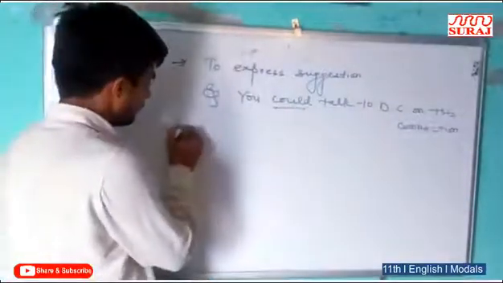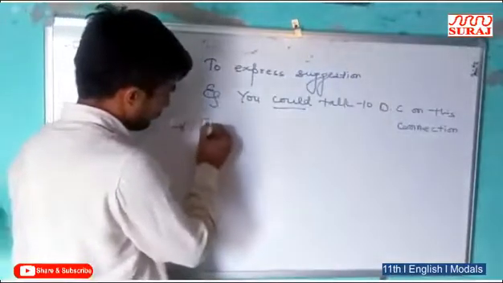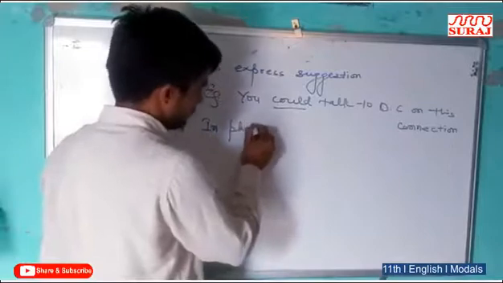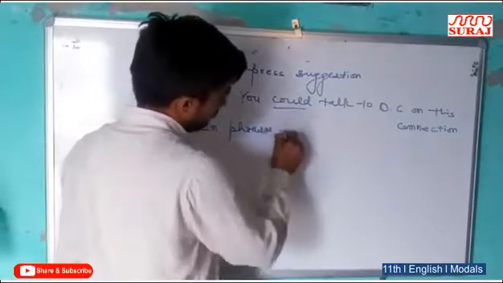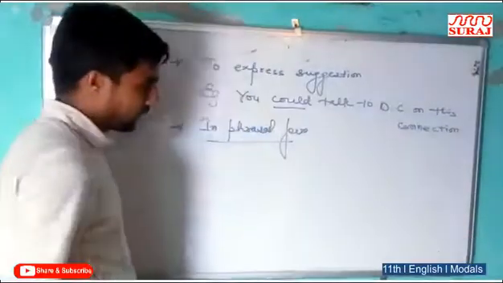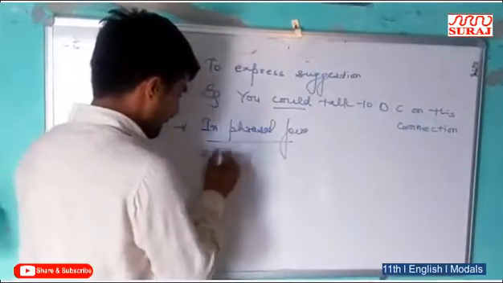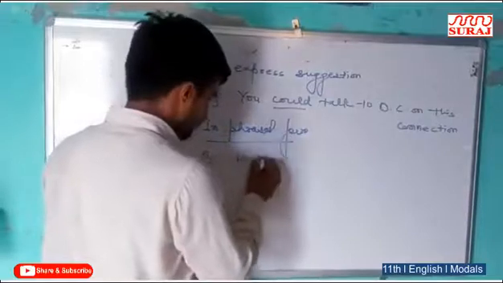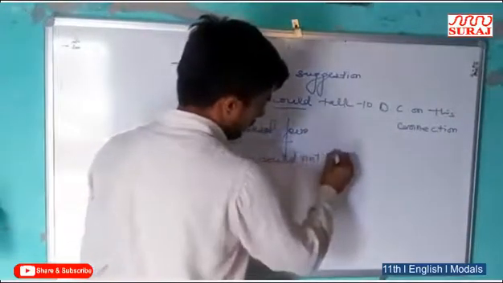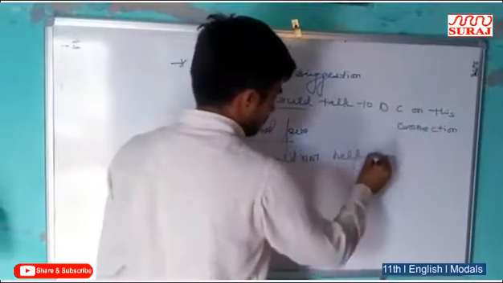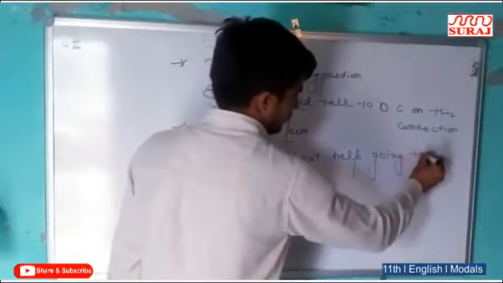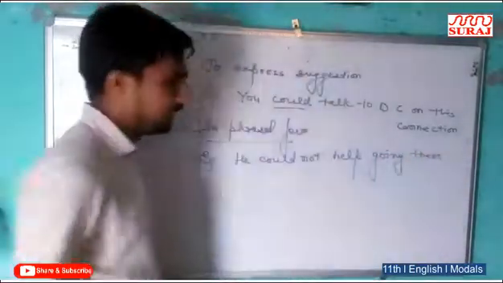Next one, in phrasal form. If we want to express a phrase, for example, he could not help going there.